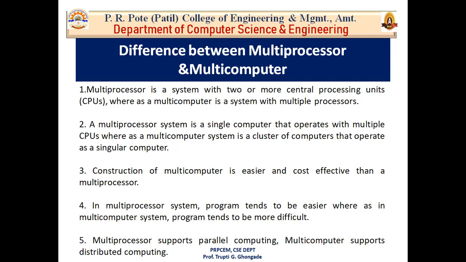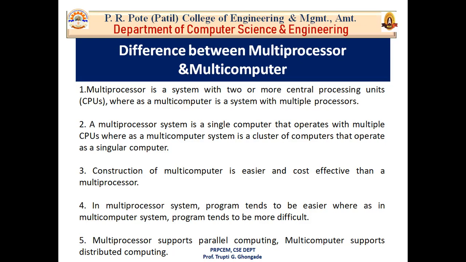As we earlier discussed, the construction of multi-computer is easier and cost effective than a multiprocessor. Then the fourth one is that in a multiprocessor system, programming tends to be easier, whereas in a multi-computer system, programming tends to be more difficult. And the last difference between multiprocessor and multi-computer is that multiprocessor supports parallel computing, while multi-computer supports